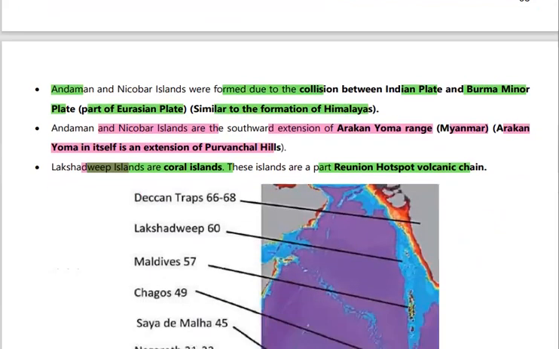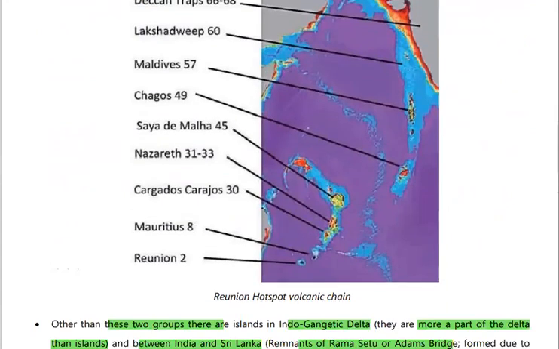This is the location. Here is the Deccan Traps and the Lakshadweep Islands. And here is the Maldives, and here is the Chagos Islands, and Saya de Malha, Nazareth Bank, Cargados Carajos, Mauritius, and Reunion Island. These are the islands in the Indian Ocean on the west side of India. First, here are the Lakshadweep Islands situated, and then below the Lakshadweep there is the Maldives.